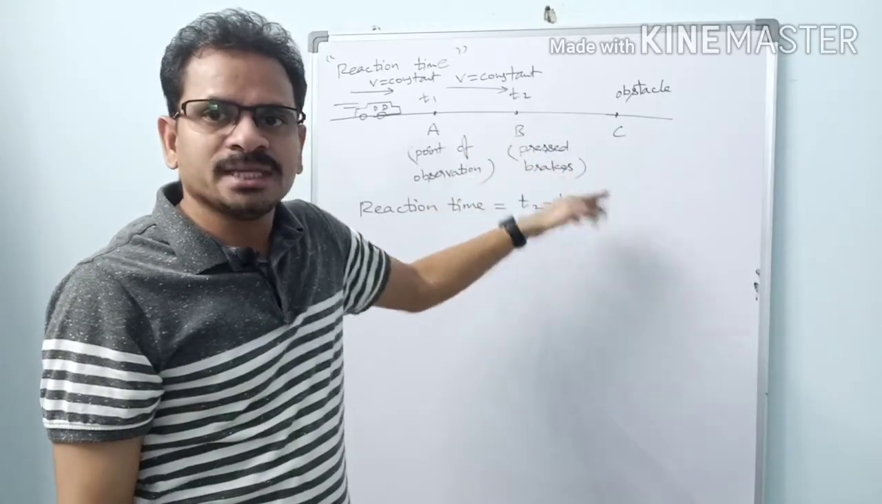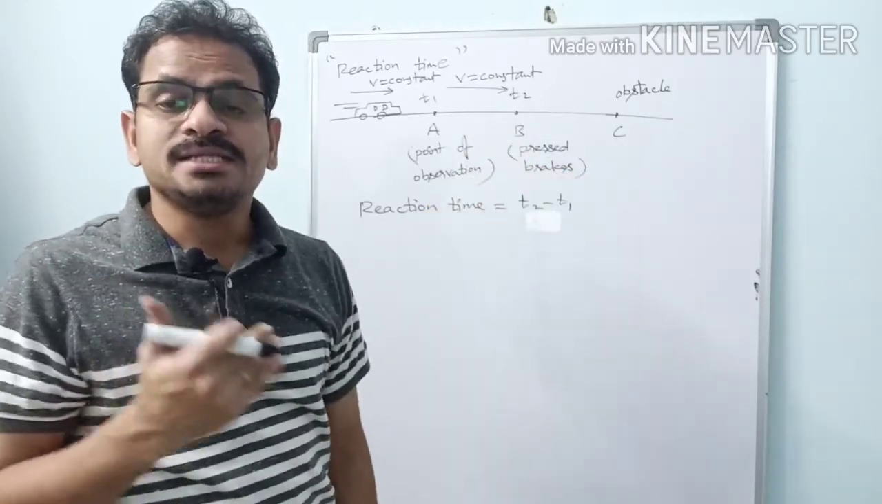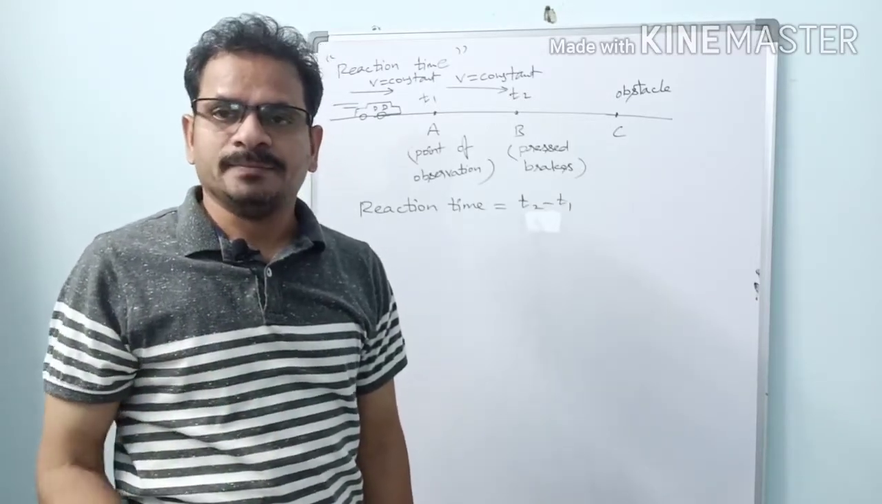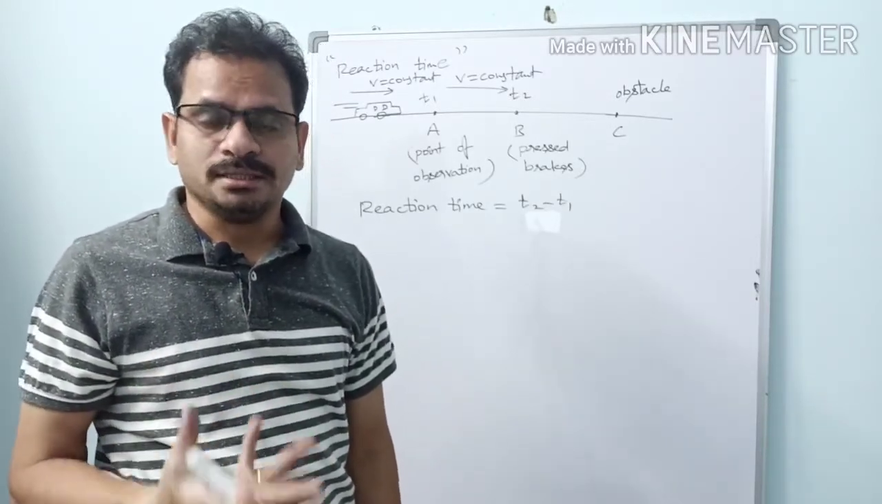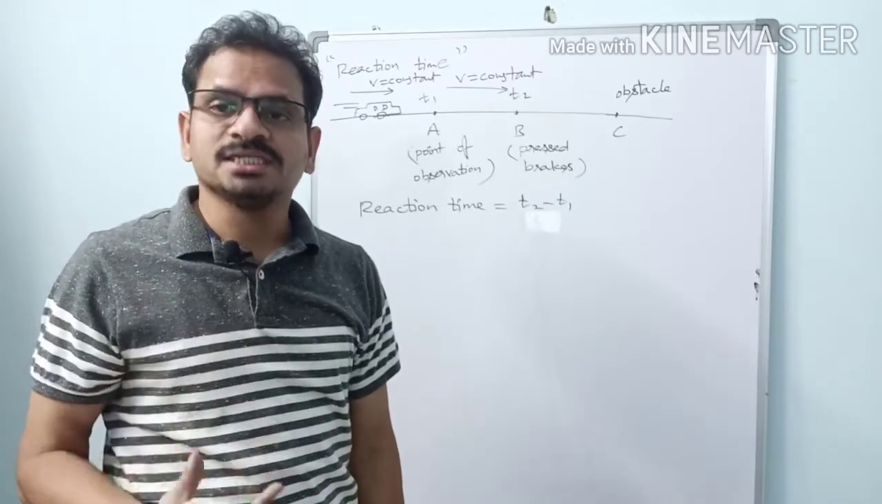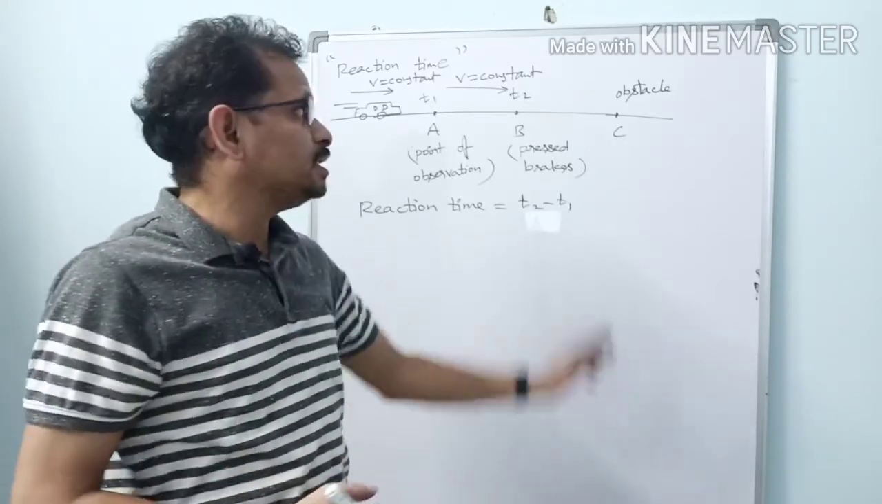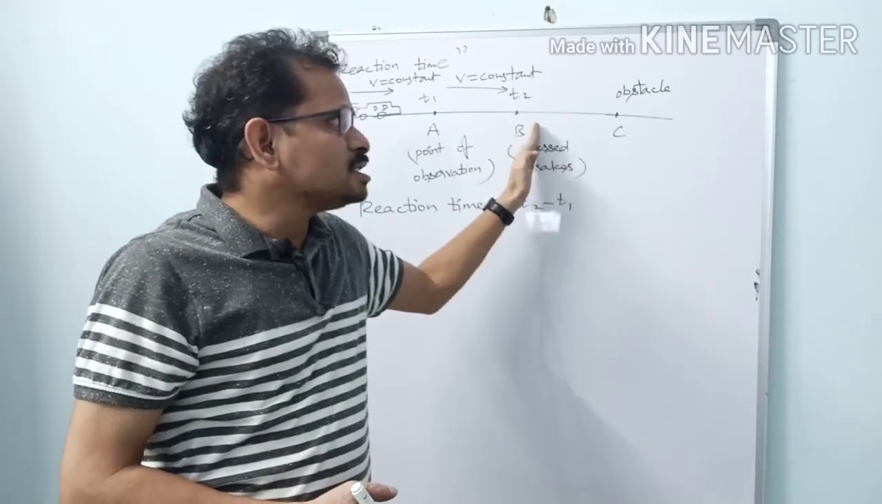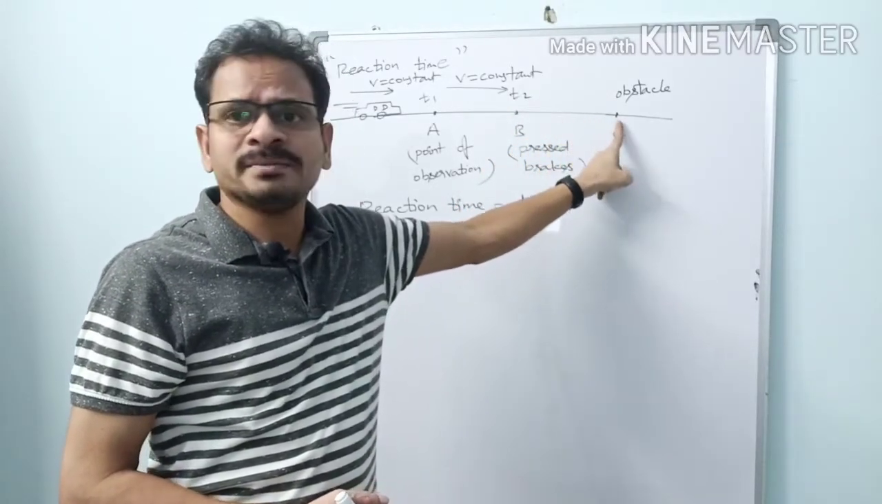So after B, what happens? The car undergoes a deceleration. Deceleration means velocity decreases with the time. The rate of decrease of velocity is called deceleration. Here velocity starts decreasing starting from point B. At C, obstacle is there.